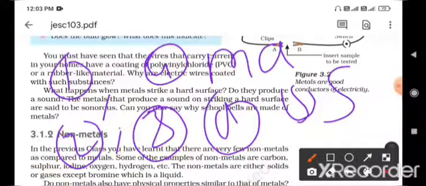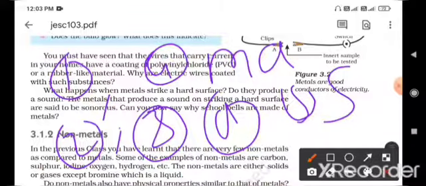First is metallic luster, second is malleability, third is ductility, then they are good conductors of heat as well as good conductors of electricity, and the fifth one is sonorous. These are the 5 basic physical properties of metals.